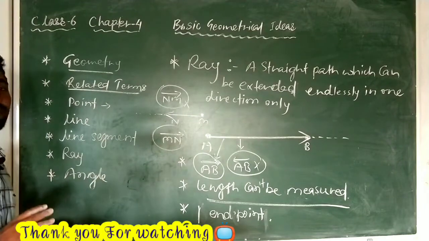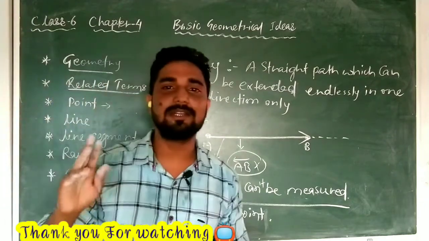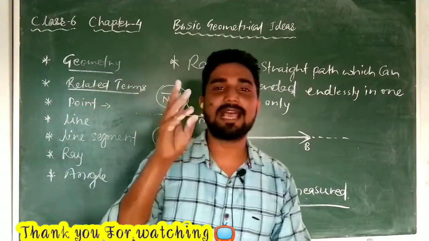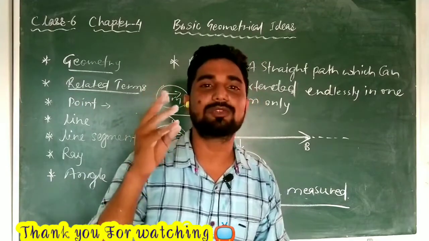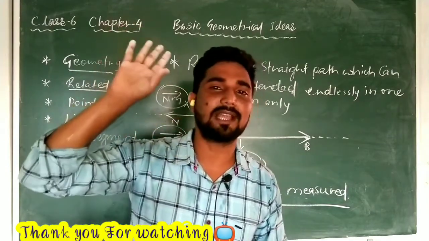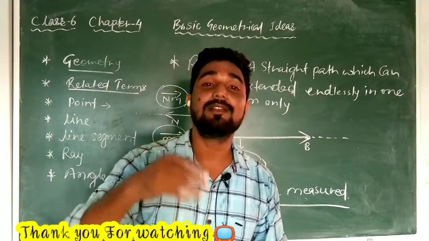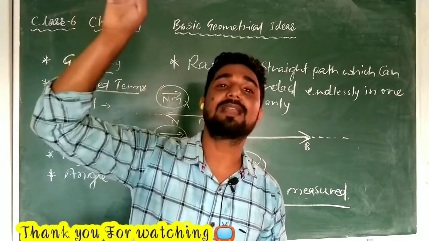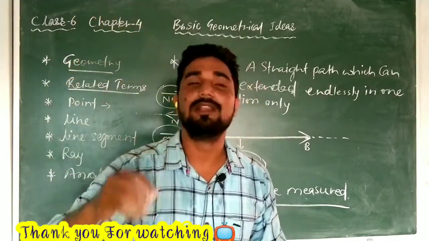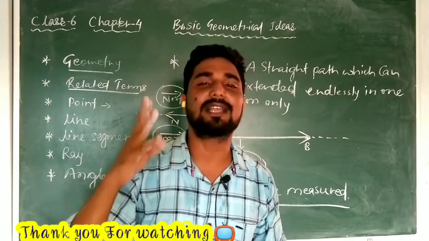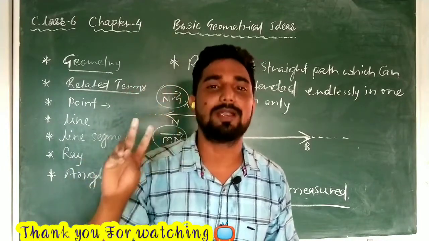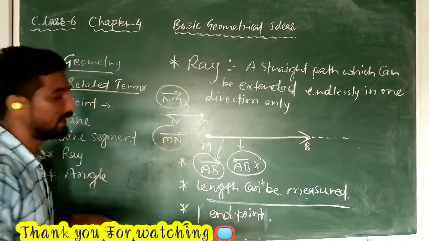So this is about ray. About the ray, line and line segment, the difference is what? Ray is having one arrow, I mean to say one end point, and in one direction it can be extended. In line, no end point, in both directions it can be extended, and line segment, in no direction it can be extended, it is having two end points. So this is about the ray, line and line segment.